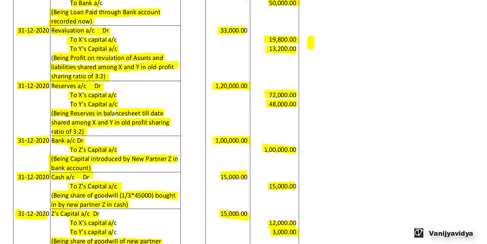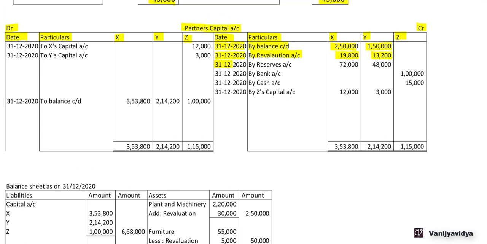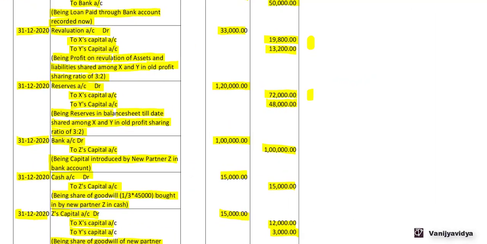Next, 31st December 2020, reserves account debit 1,20,000 to X capital account 72,000 to Y's capital account 48,000. Again, we have to distribute this reserves to partners capital account. So on the credit side of partners capital account, 31st December 2020, by reserves account X is 72,000, Y is 48,000.